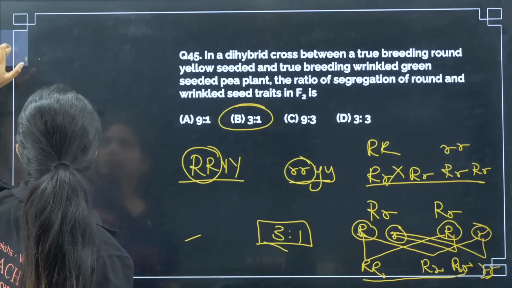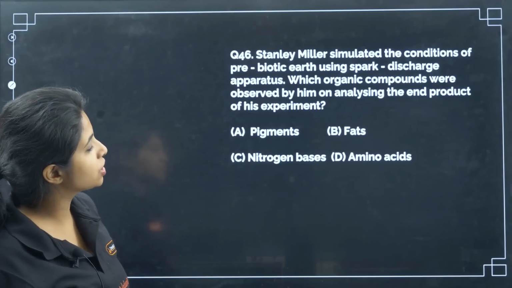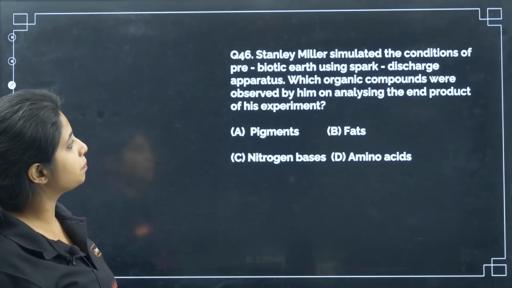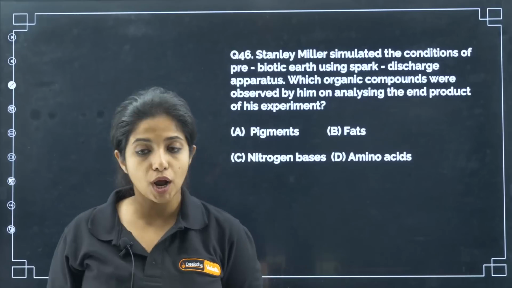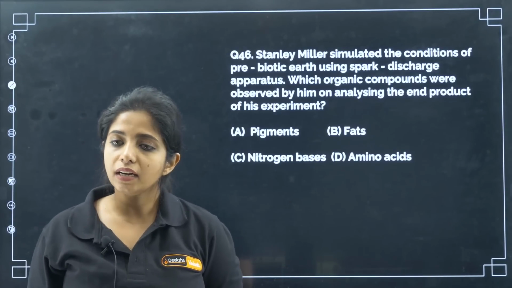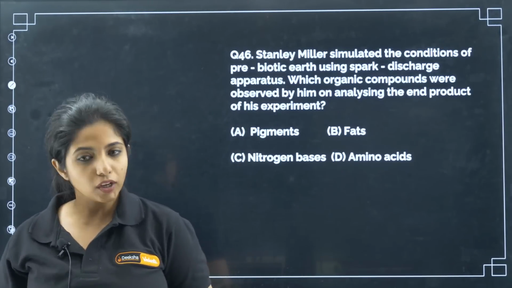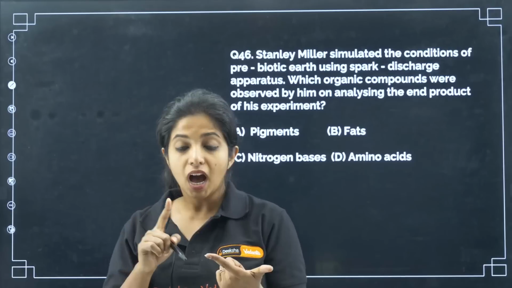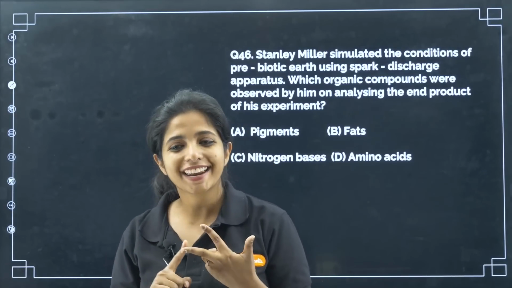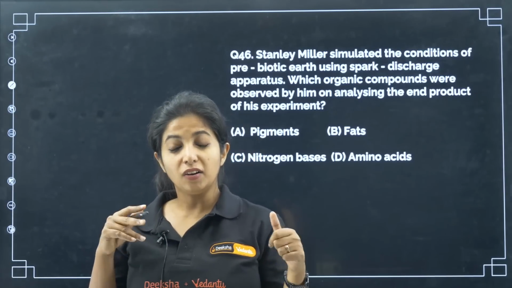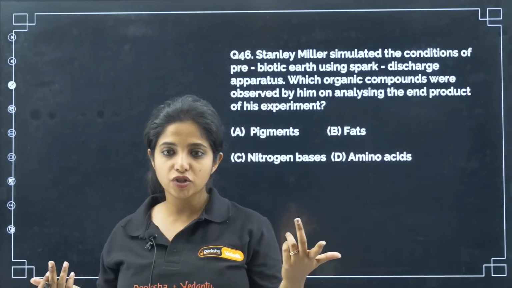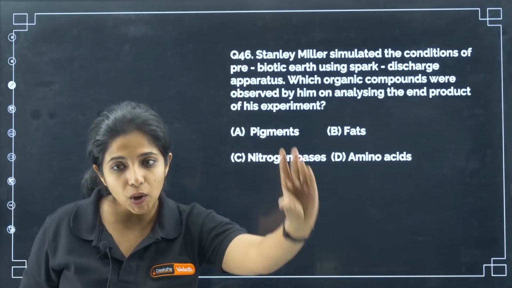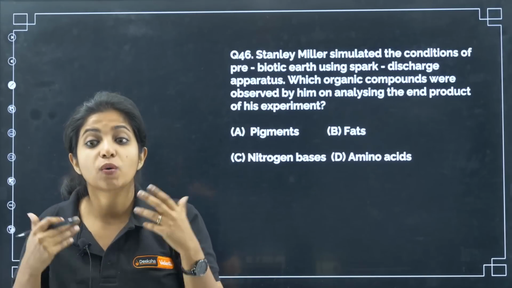Now going ahead. Stanley Miller stimulated the conditions of prebiotic earth using spark discharge apparatus. Which organic compounds were observed by him on analyzing the end product of his experiment? So Stanley Miller did the experiment, my dear children. He took all the inorganic things. For example, he had methane, that is CH4, ammonia, that is NH3, listen to me carefully, and H2, and also water vapor at a very reducing atmosphere, that is where there is no oxygen, and also the temperature was 800 degrees Celsius. Now what was the end product of it? From these inorganic things, you already got some organic stuff. What was this organic stuff?